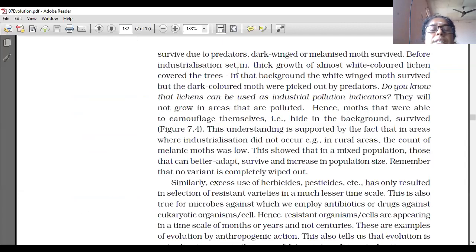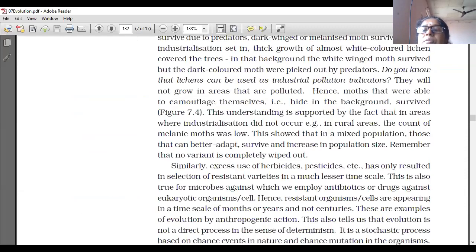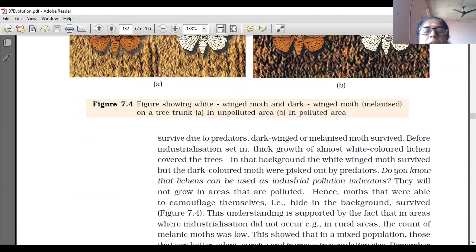Before industrialization set in, a thick growth of almost white-colored lichen covered the trees. In that background, the white-winged moth survived, but the dark-colored moths were picked out by predators. Understood? In that background, the white-winged moth survived because it was clear.